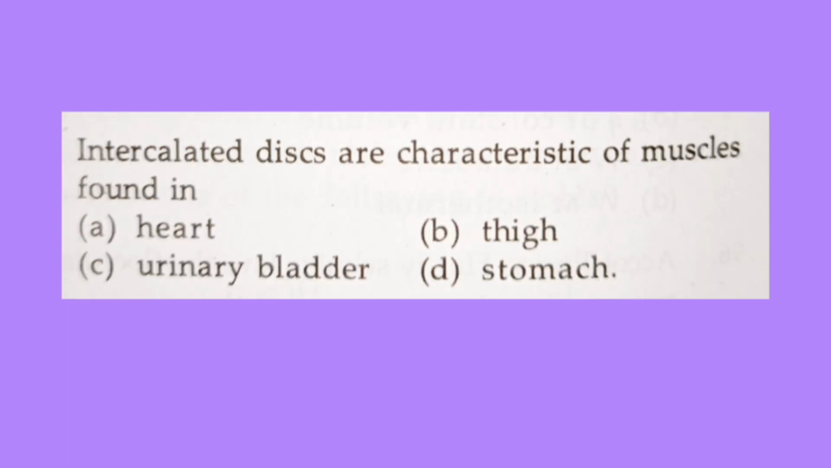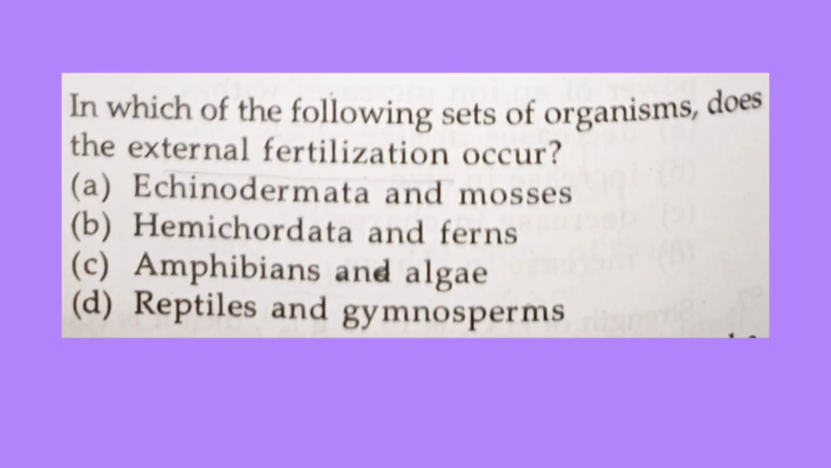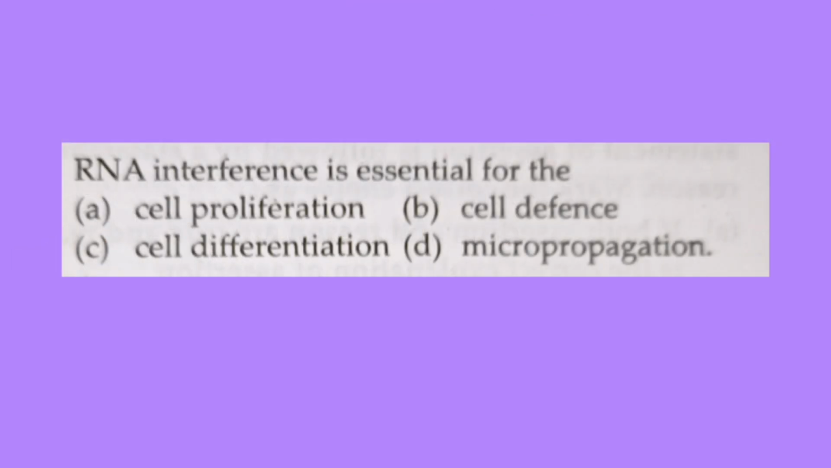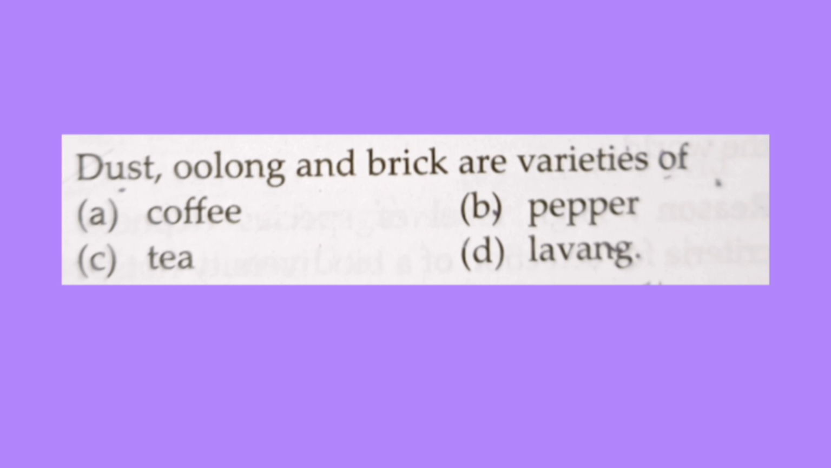The next question is, intercalated discs are characteristic of muscles found in? So the correct answer is option A, that is heart. And in which of the following sets of organisms does external fertilization occur? So the correct answer is option C, that is amphibians and algae. RNA interference is essential for? So the correct answer is option B, that is cell defense. And the next question is, do oolong and brick are varieties of? So the correct answer is option C, that is tea.